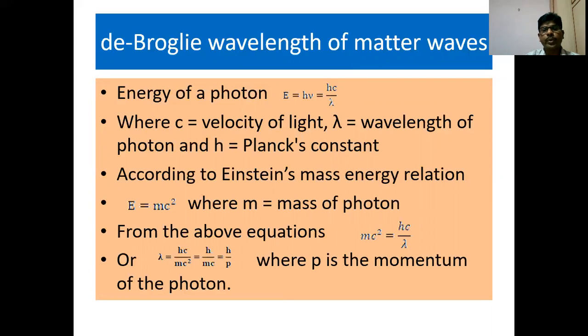So equating these two equations, we have mc square is equal to hc by lambda, or lambda is equal to hc by mc square. If c gets cancelled in the numerator and denominator, we get lambda is equal to h by mc, or lambda is equal to h by p, where we have written mc is equal to p, the momentum of the photon. So this is one expression for lambda. Lambda is equal to h by p. And for a photon, p is equal to mc. The reason is photons travel with the velocity of light.